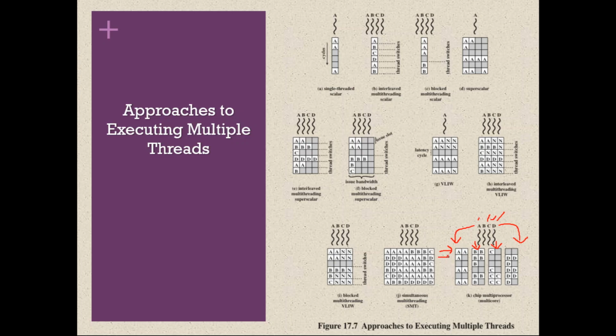During clock cycle 2, it is trying to fetch two independent instructions from A, but it got only one. During the third clock cycle, it is trying to fetch two independent instructions from thread A, it got nothing, so it is waiting. There is no context switch here because only this thread is dedicated to this processor. Maybe if there are more threads, like two threads for one processor, that may happen.